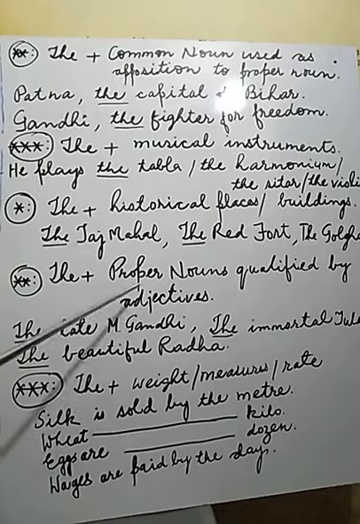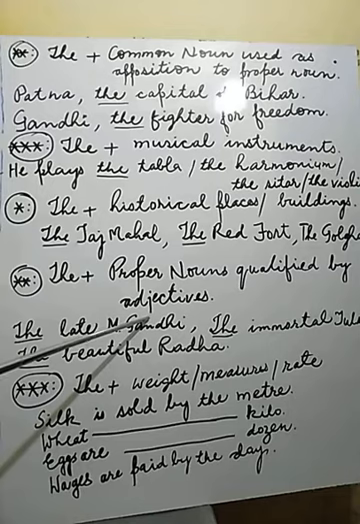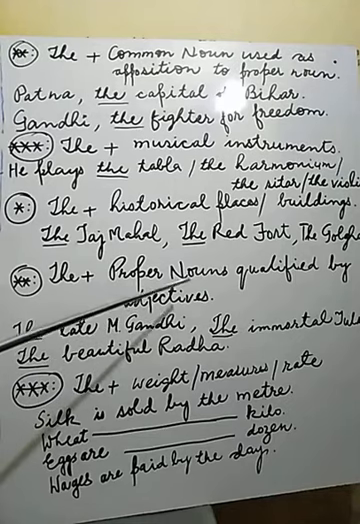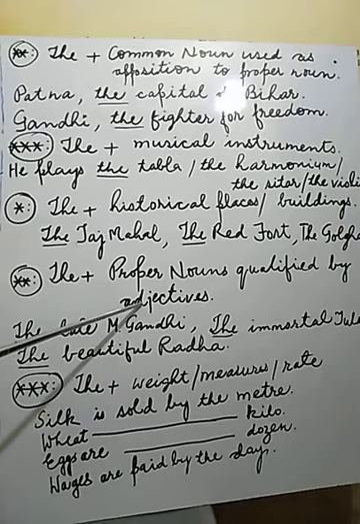Now see, if a proper noun is qualified by any adjective, a proper noun, you know, is the proper name of a particular person, place or thing. If a proper noun is there and before that an adjective is there, then it is compulsory for you to use article "the".